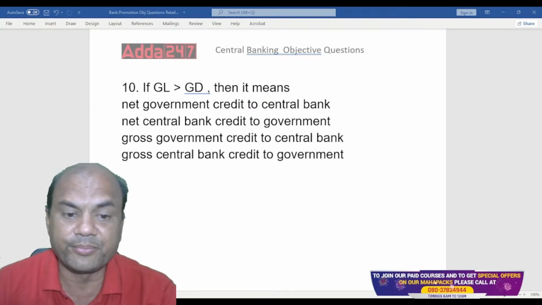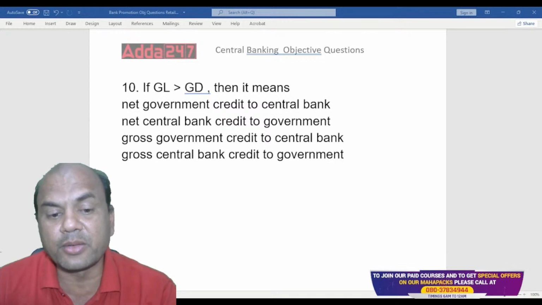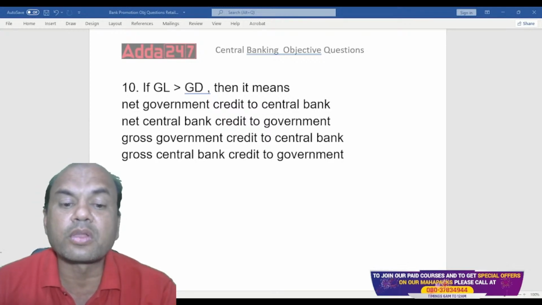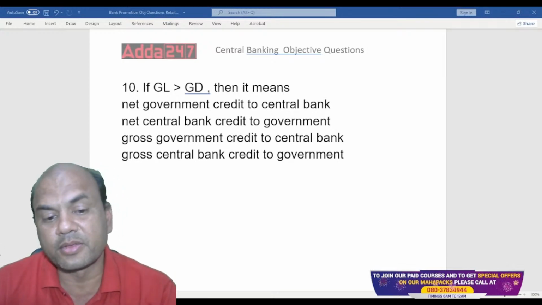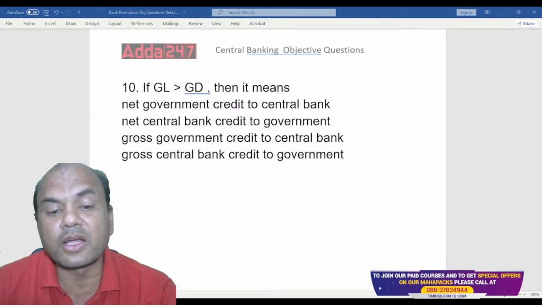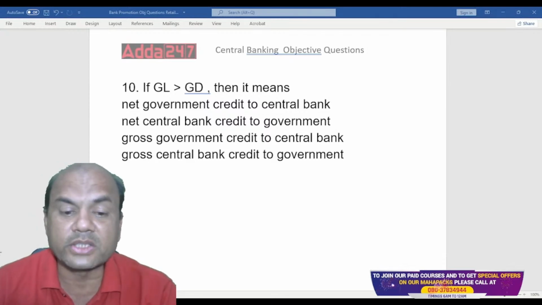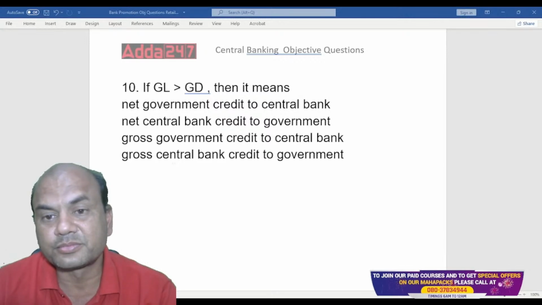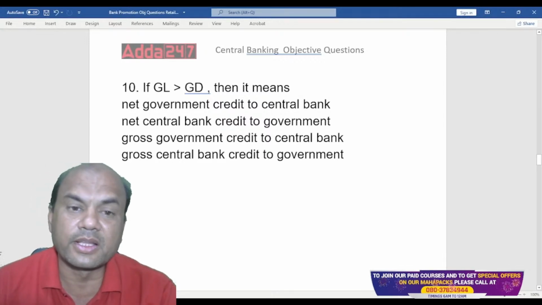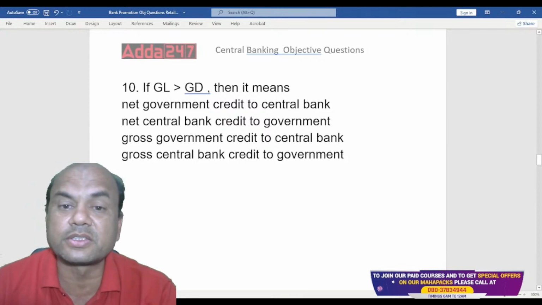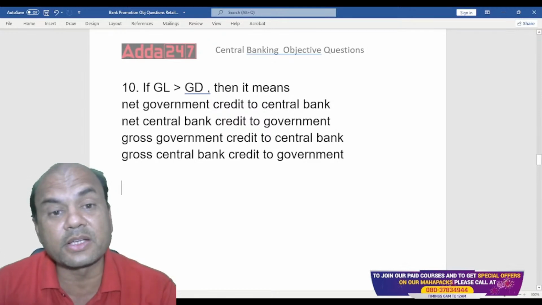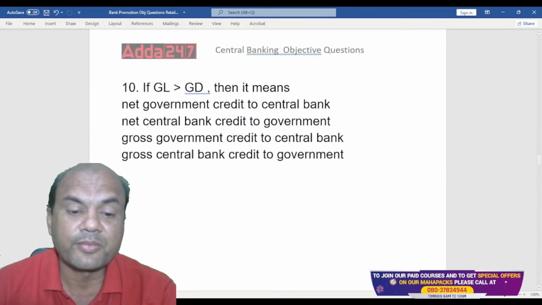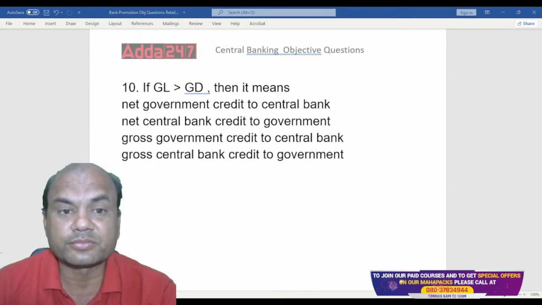What is GL? What is GD? When GL is greater than GD, it means that net government credit to central bank and net central bank credit to the government. Gross government credit to the central bank. Gross central bank credit to the government. This is given in your textbook. Everyone can search your textbook also. So in exam also you'll get a similar question. Just they'll give you this much. If GL is greater than GD, then what? Think over it.